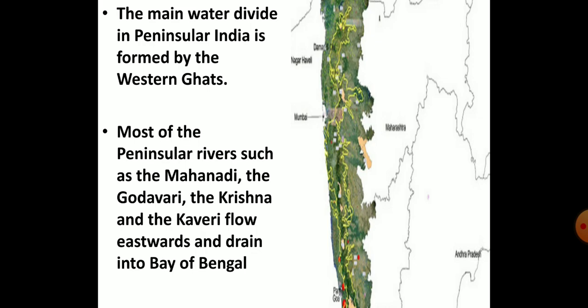In peninsular India, the Western Ghats are the main water divide. The Western Ghats run from north to south close to the western coast. The Mahanadi, the Godavari, the Krishna, the Kaveri, the Narmada, and the Tapi are the major peninsular rivers. Among these, the Mahanadi, the Godavari, the Krishna, and the Kaveri flow eastwards and fall into the Bay of Bengal, and at their mouth they make deltas. Children, mouth of a river is the place where the river enters the sea or the ocean.